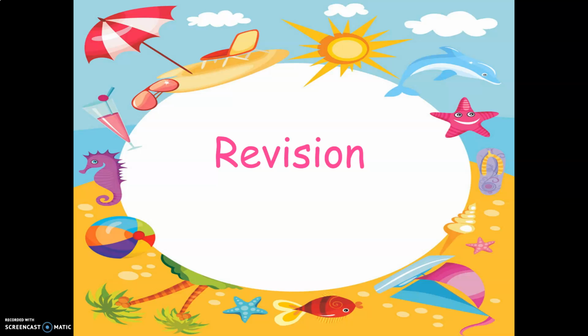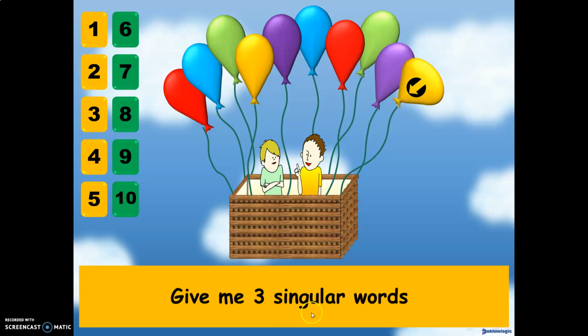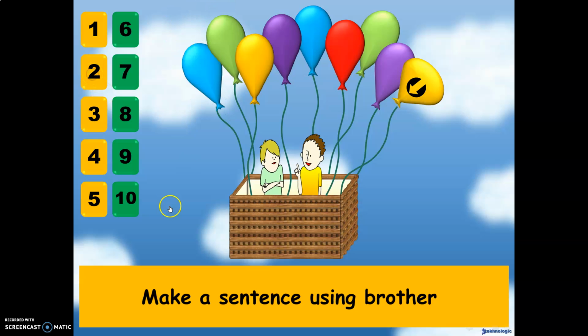Now let's take a quick revision before starting my lesson for today. Now we will play the balloons game. Let me ask you the question behind number 1. Give me 3 singular words. Pen, pencil, book. Now I will throw one balloon. Let's see the question behind number 2. Make a sentence using brother. I have 2 brothers.